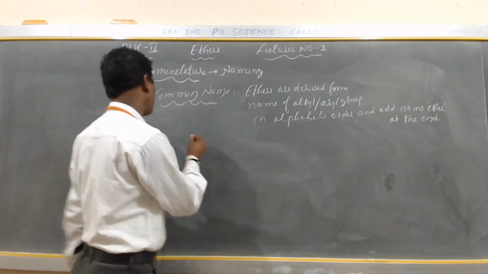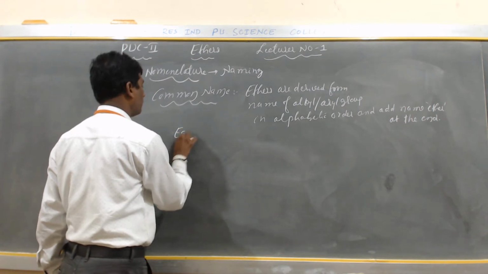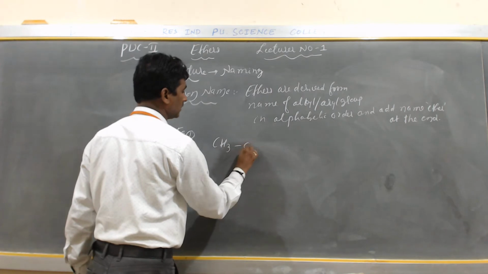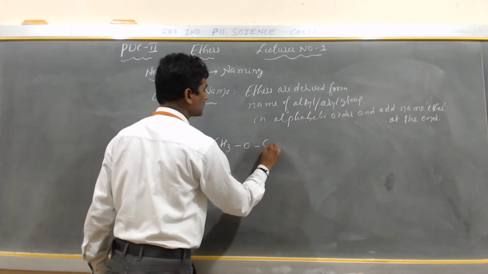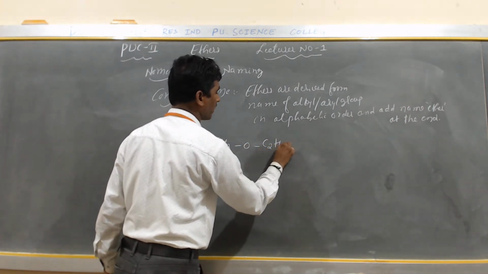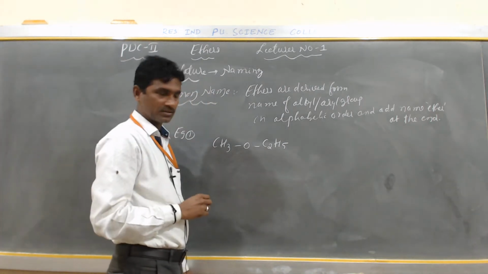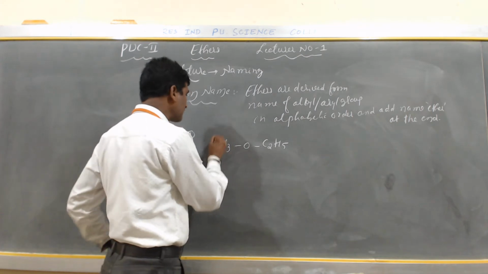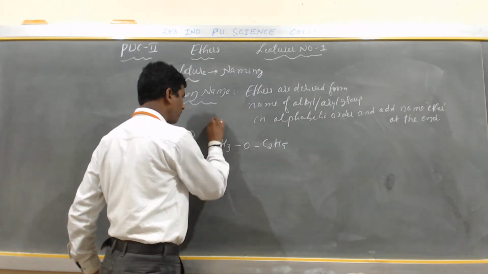Yes, my dear students. The first example, example number 1: CH3, O, C2H5. Is it correct or not? Yes, so this is the mixed ether. CH3 is called methyl.